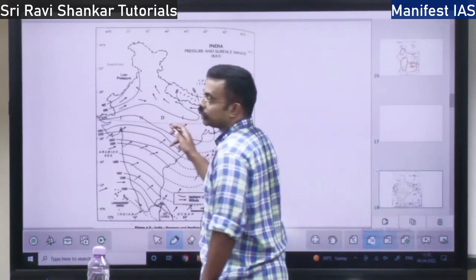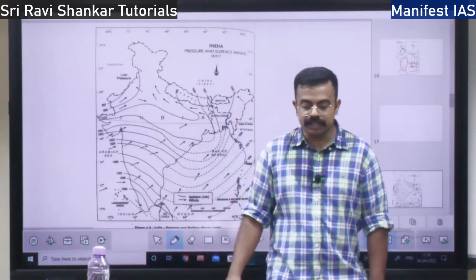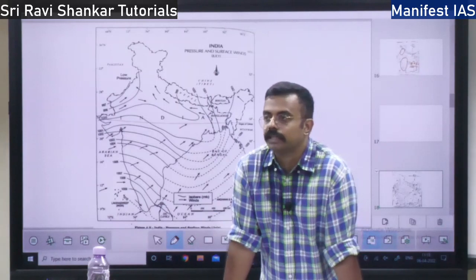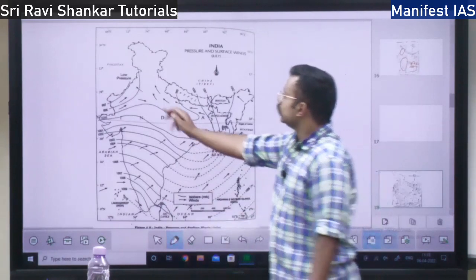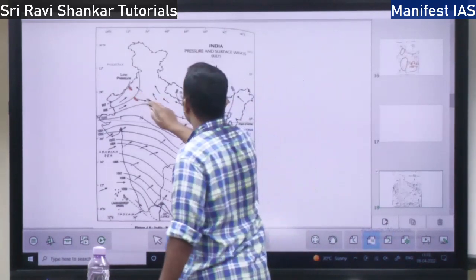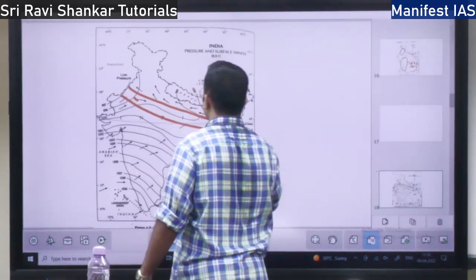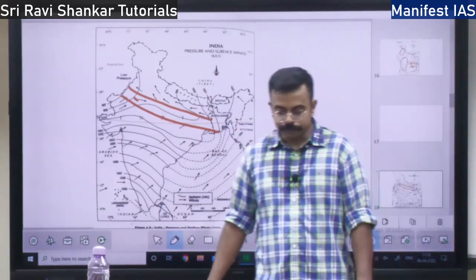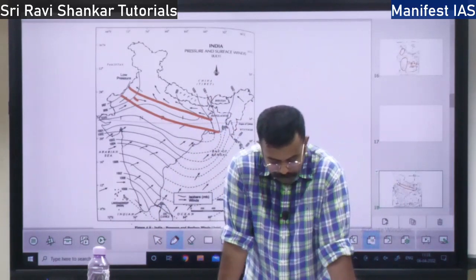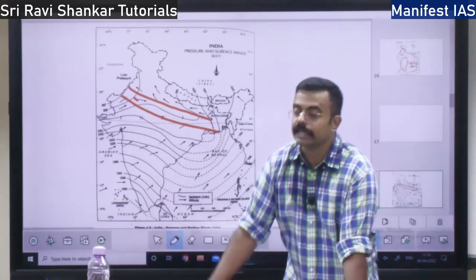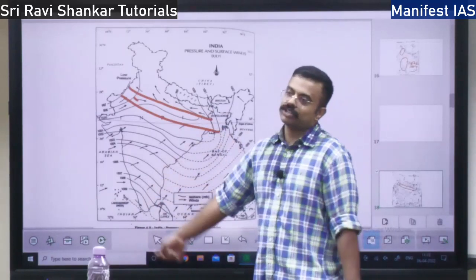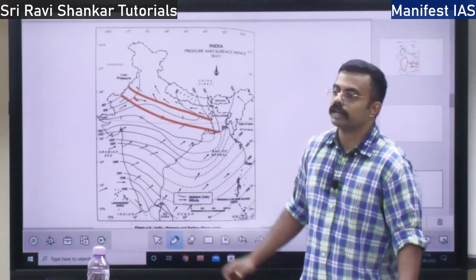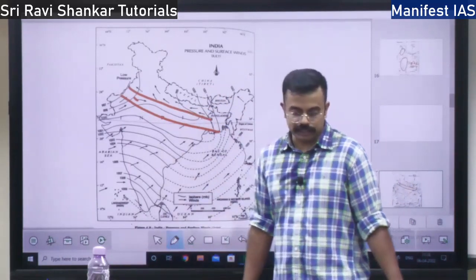When the air pressure is low, heat is very high in the North Indian region. So that ITCZ, whatever I told, it will be from this Thar region, from the Thar desert up to Chota Nagpur. So in the month of July, ITCZ will be around this position, right? When it is around this position, what happens? It attracts the surface circulation, that is the southwest monsoon. It will attract and it will bring the rainfall over the Indian region, right?